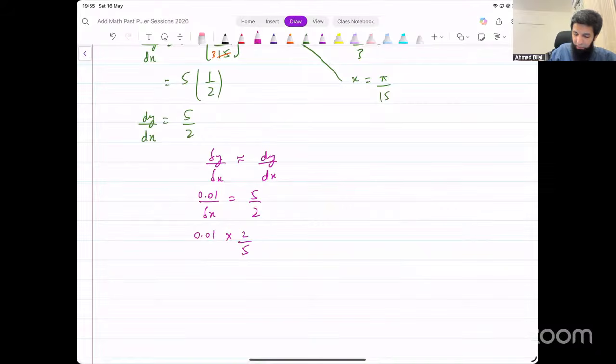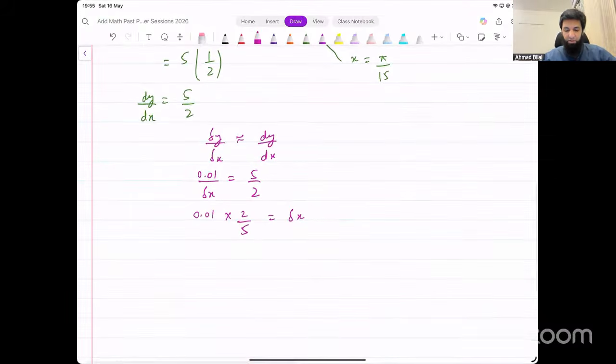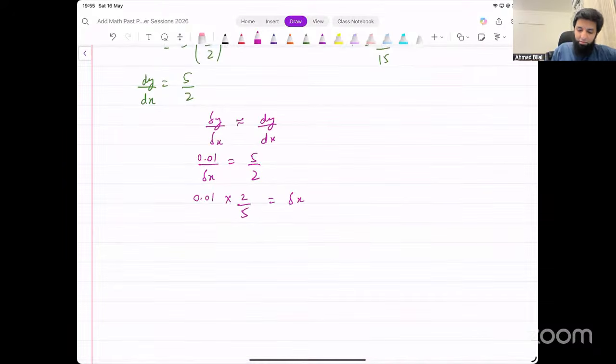0.01 into 2 over 5. That equals change in x. Okay, simplify this and that will give you the result. How do we simplify this? Calculator is not allowed. Remember, there are multiple ways of doing this. You could convert this to decimal and that will be 0.4, multiply 0.4 and 0.01.